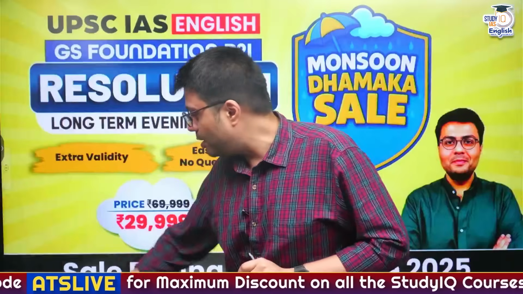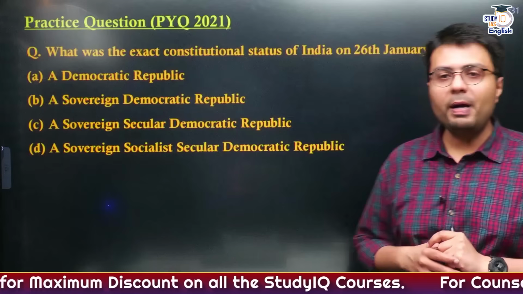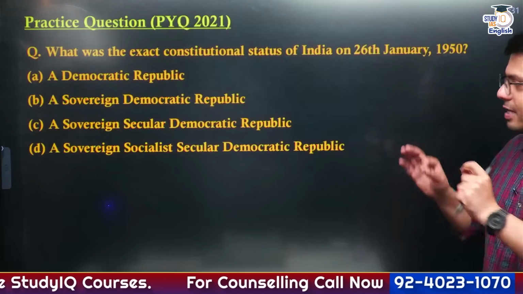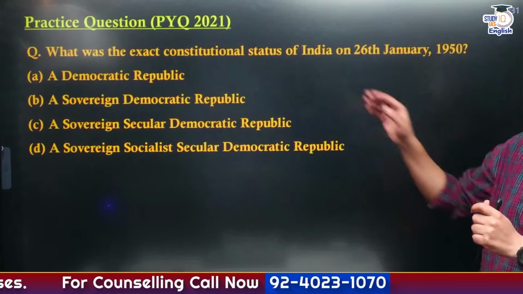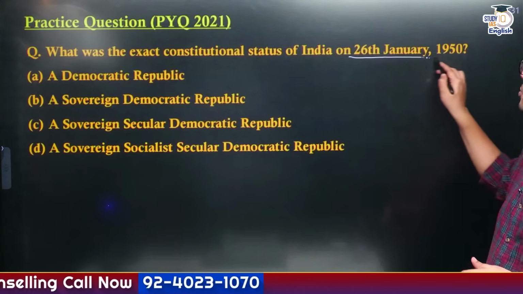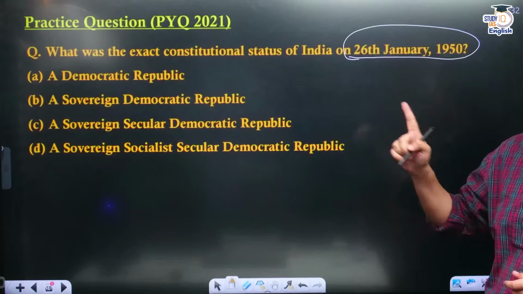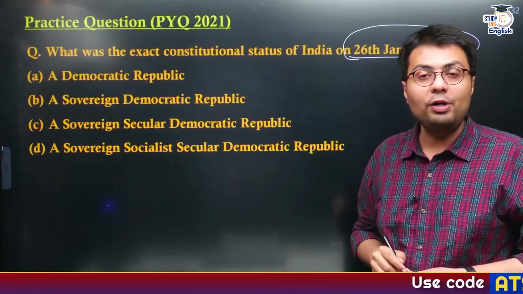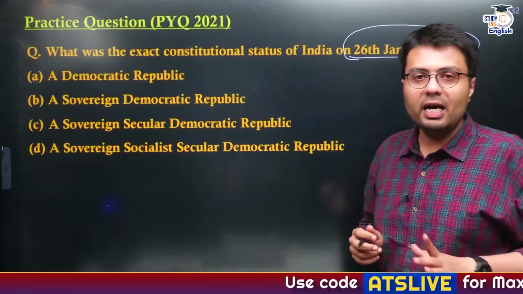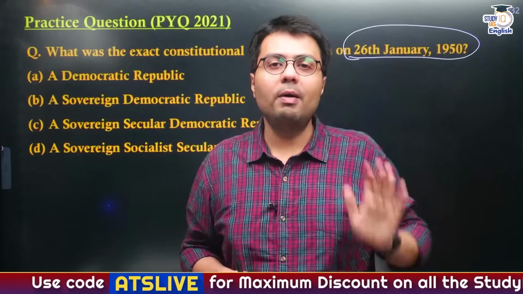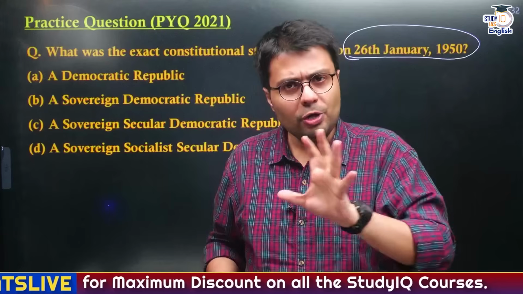Now let us get back to our discussion. This is the practice question that appeared in prelims 2021. You can solve this question. What was the exact constitutional status of India as on 26th January 1950, and this was the date when the Indian Constitution came into force? Do let me know the correct answer in the comment section, and if you answer it correctly, I'll give your comment a thumbs up so that you'll know your answer is right.